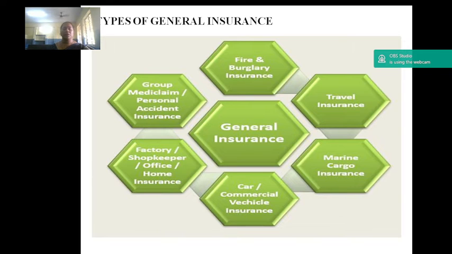General insurance. First we see fire insurance. Fire insurance is a kind of contract between the insurance company and the insured where the insurer assures the policy helps the insured to cover the risk of loss of property by accidental fire cases in exchange for an annual premium. Types of fire insurance. Valued policy.